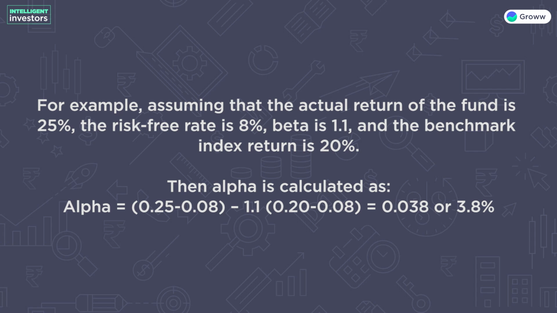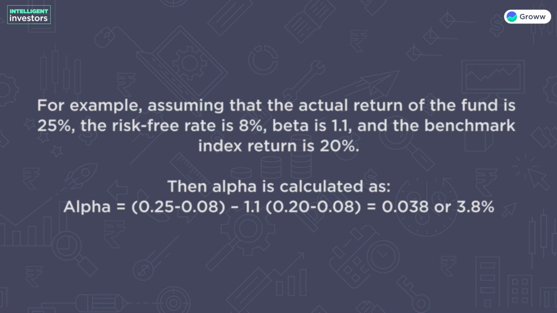Alpha is calculated as alpha is equal to 0.25 minus 0.08 minus 1.1 into 0.2 minus 0.08, which is equal to 0.038 or 3.8%. We should always strive for at least a positive alpha over the long term when we invest in actively managed funds.